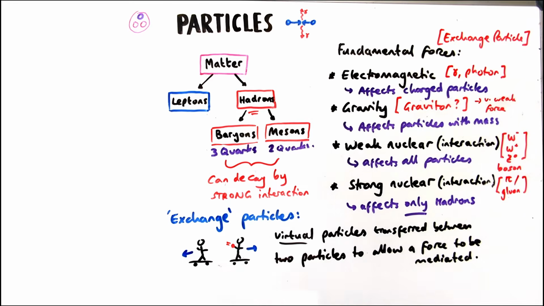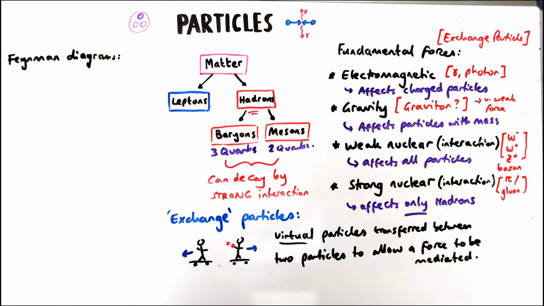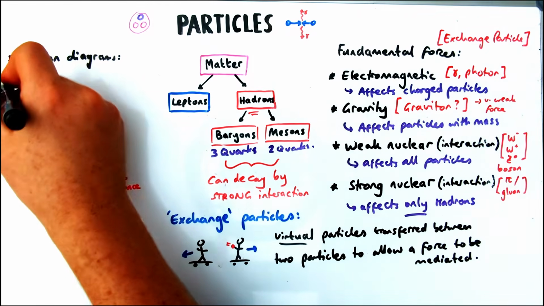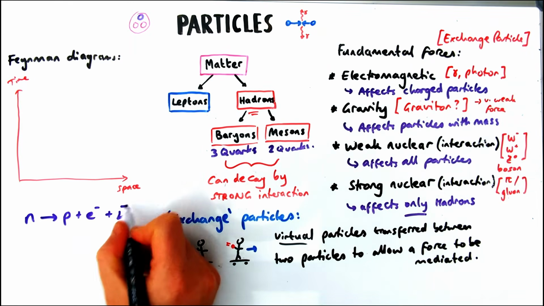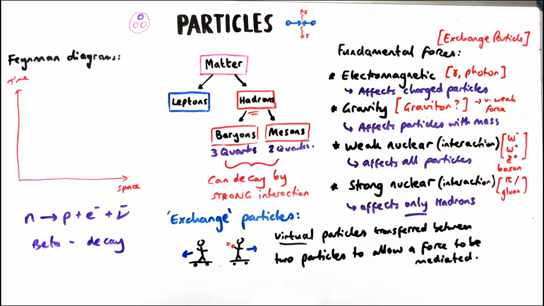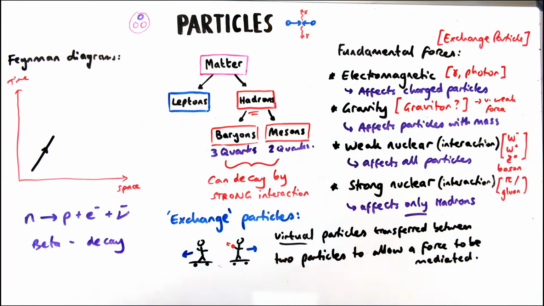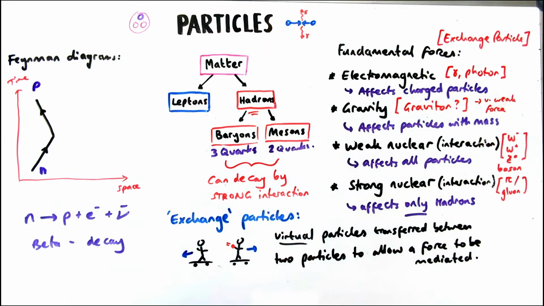Now, the different decays we've looked at so far, we can represent using Feynman diagrams. With a Feynman diagram, they look kind of scary, but they are basically just a pictorial way of showing a decay. So let's say our beta minus decay from earlier. I've got a neutron changing into a proton plus an electron and an antineutrino. So how to show this on a Feynman diagram: we go upwards to go up in time. So we start off at the bottom, and we also make sure we give particles their own space. So we start off with our neutron, it changes into our proton. We keep that on the left-hand side because it's still a hadron.